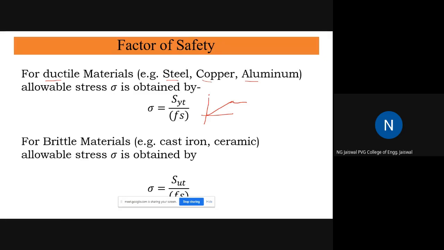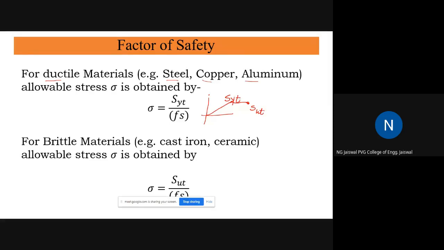Up to this corresponding point is the SYT limit, or yield stress limit. And the complete breakage point is called SUT. So this point is my SYT, and whenever complete breakage occurs, that is called SUT.